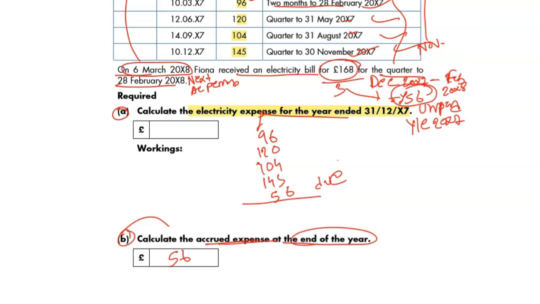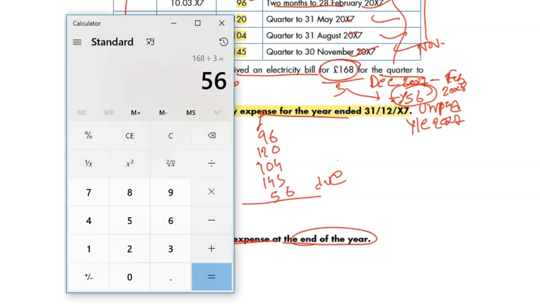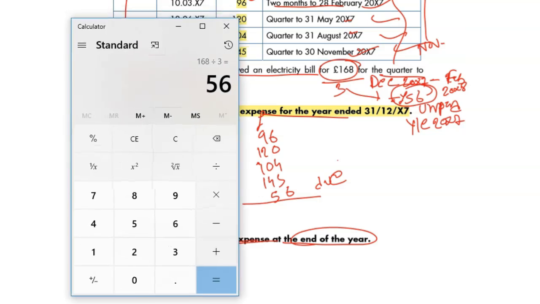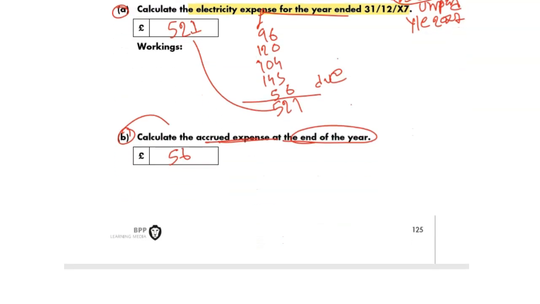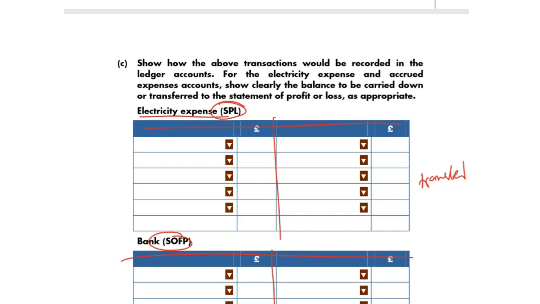Okay, now let's count it, add it. 56 plus 96 plus 120 plus 104 plus 145 equals 521. 521, that should be my answer here. 521 is the answer. Let's quickly go to the next one.